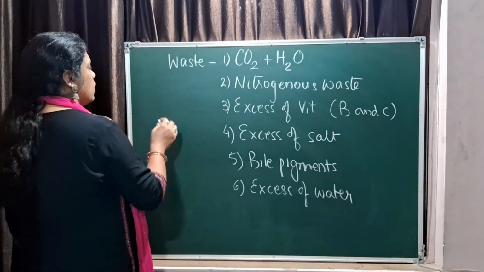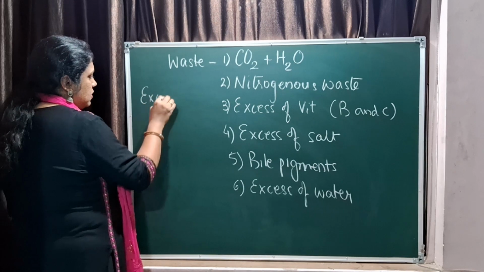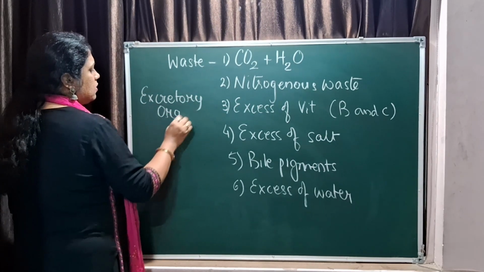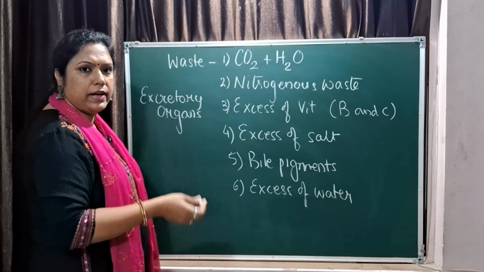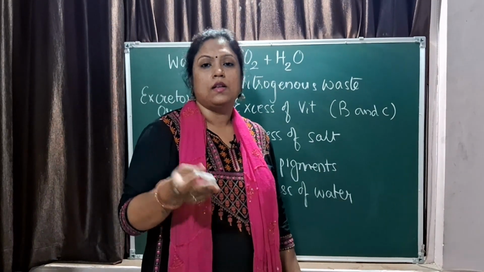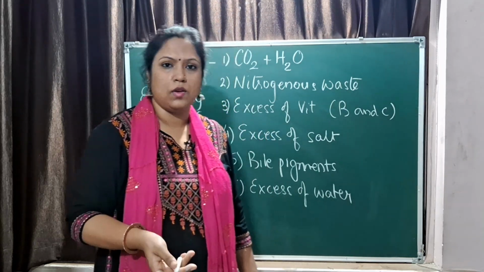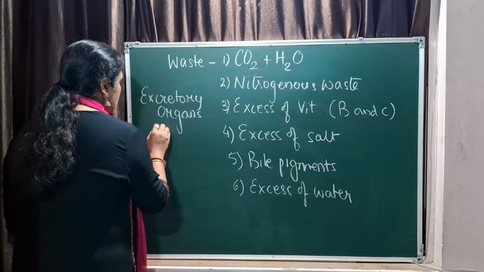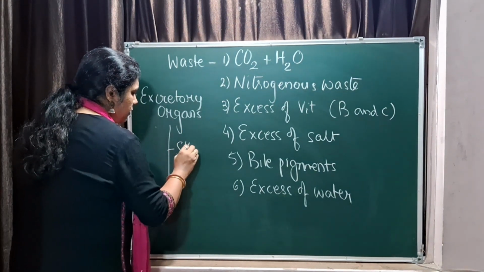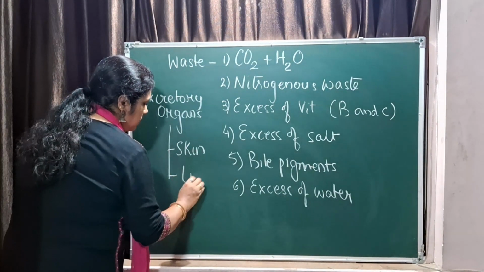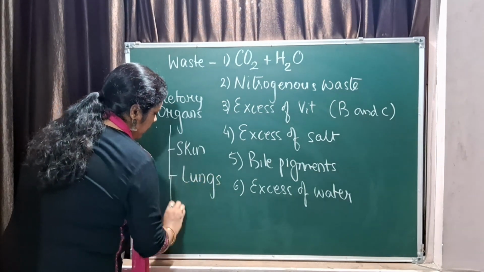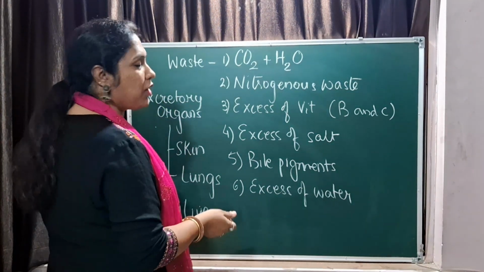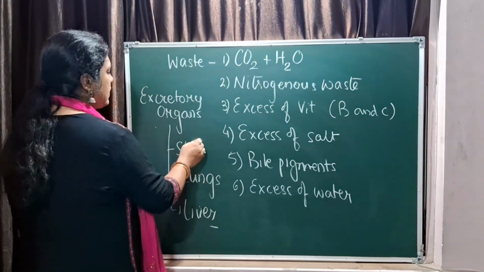So based on this, we have excretory organs. The main ones are the kidney, the urinary bladder, the ureter and the urethra. But there are certain accessory excretory organs which include skin, lungs and liver. I will come to the main one, obviously that is the chapter, so we will be talking about the same. But before that, you understand skin.